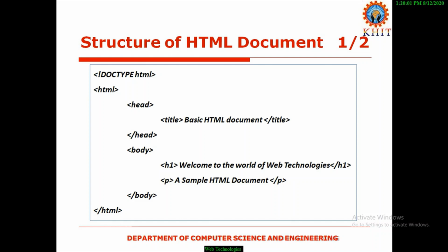In the older versions of HTML, we must specify the version name, and after that we need to write the version of HTML also. From HTML5 onwards, there is no need to write the version number or version details. Simply we need to write less than, exclamation mark, DOCTYPE html.